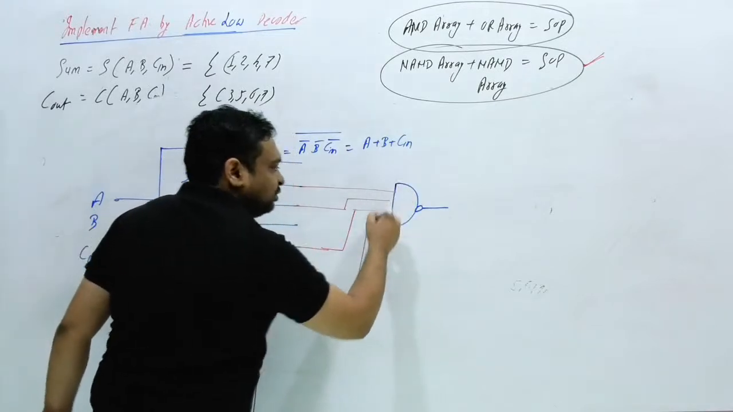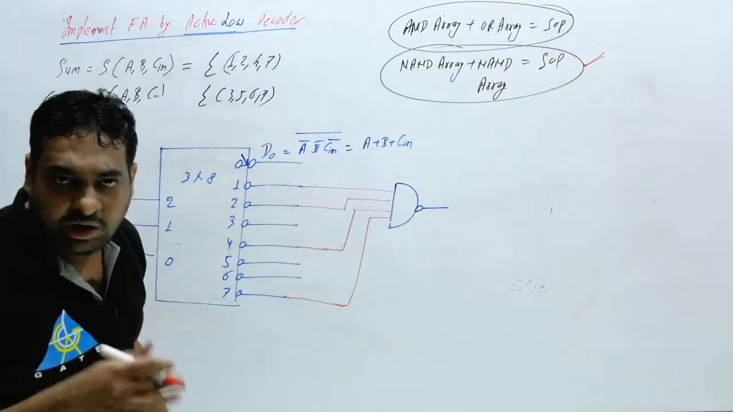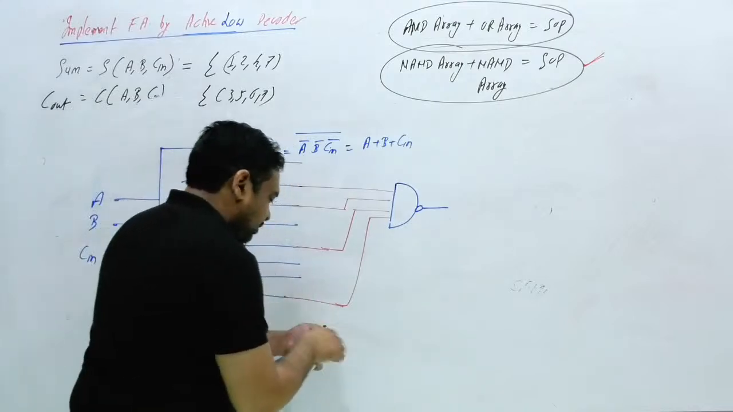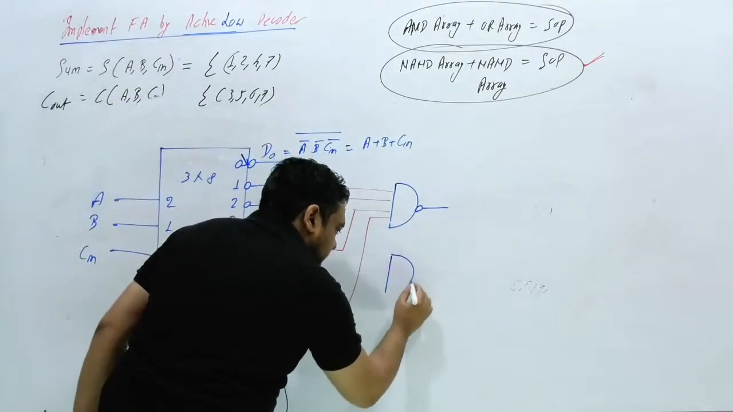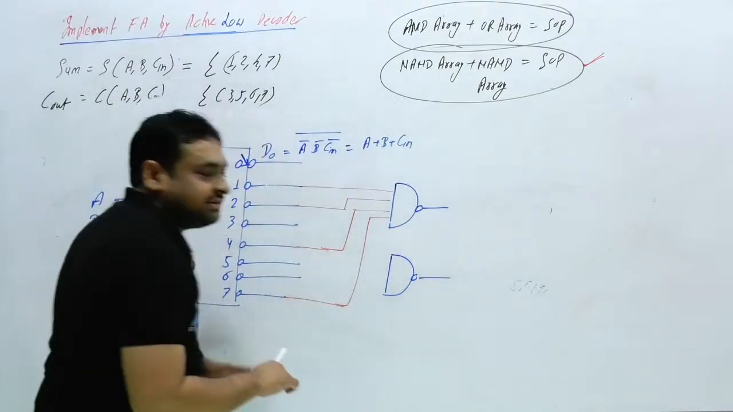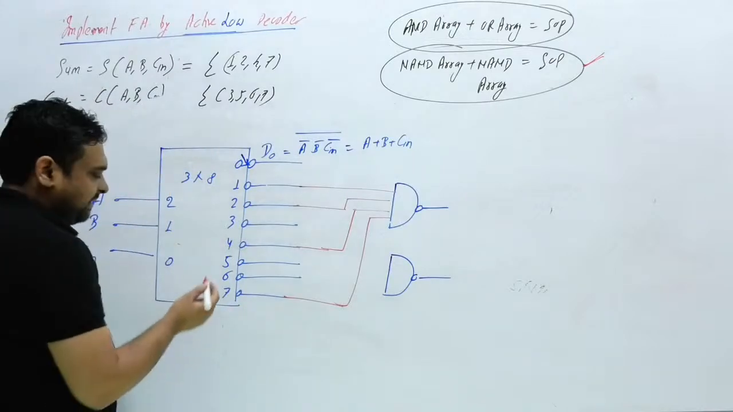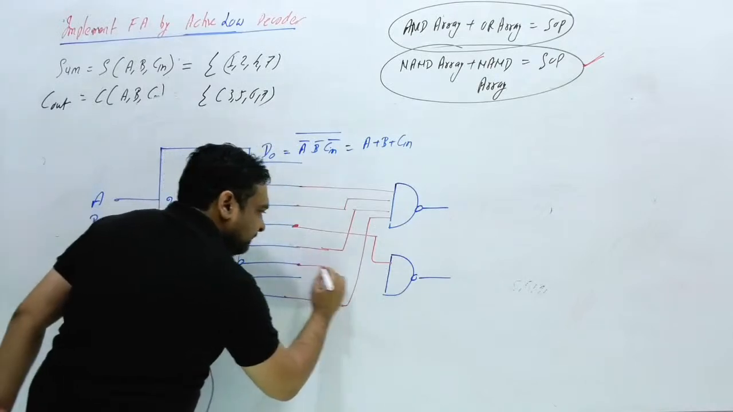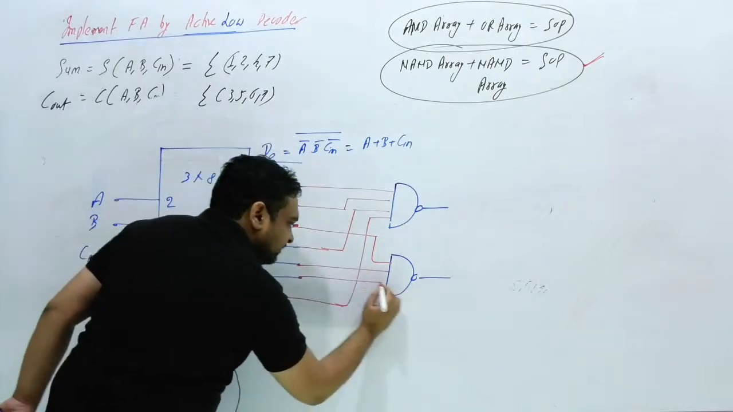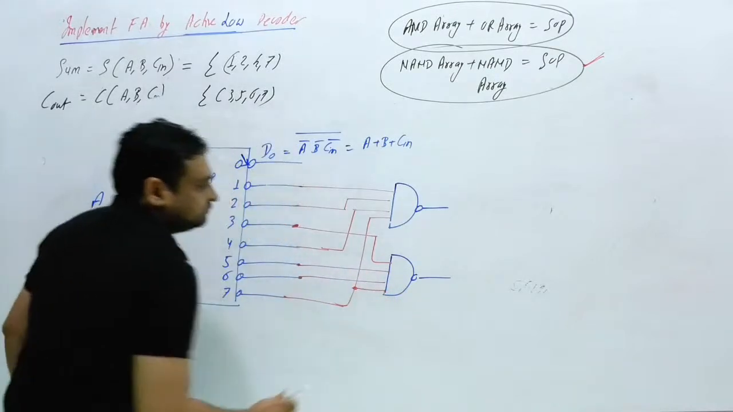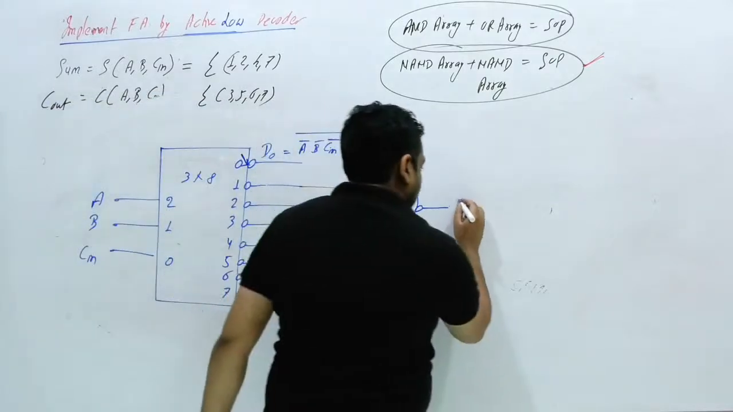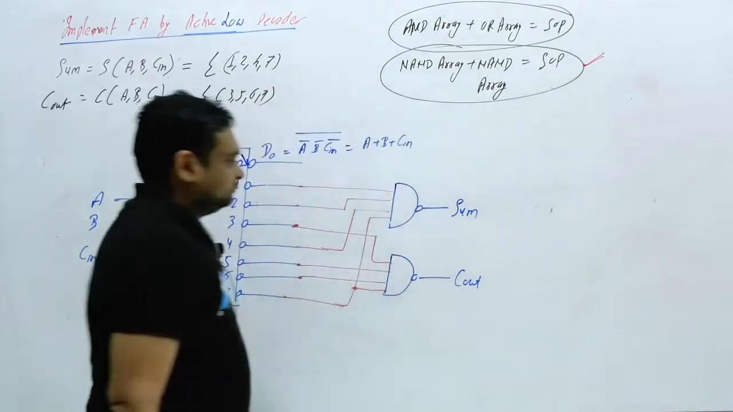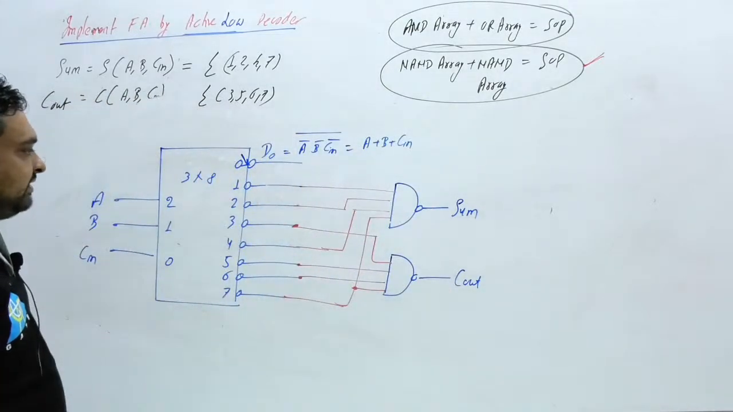Okay, so here you have two choices, either bubble OR gate or NAND gate. So we will consider NAND gate. We don't consider bubble gate. Like this. This is carry. Carry is nothing but 3, 5, 6, 7. This is 3 and this is 5 and this is 6 and this is 7. This output is nothing but sum and this is nothing but C out. Clear? This is nothing but C out.